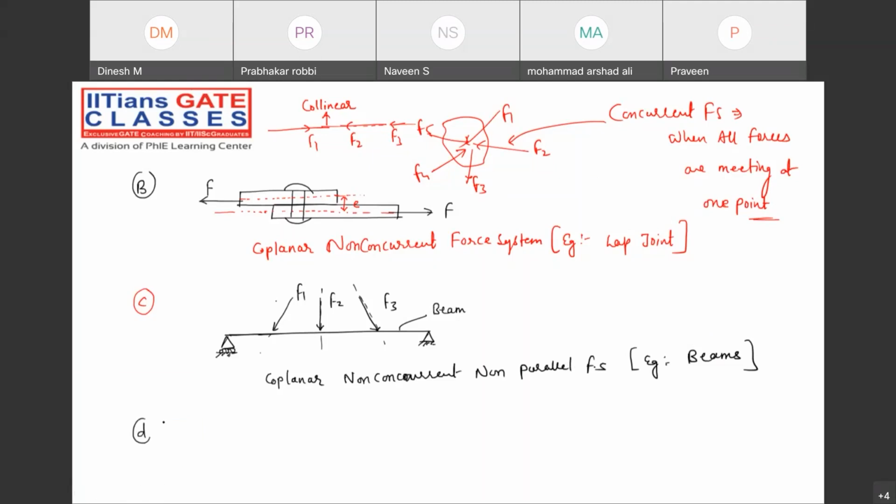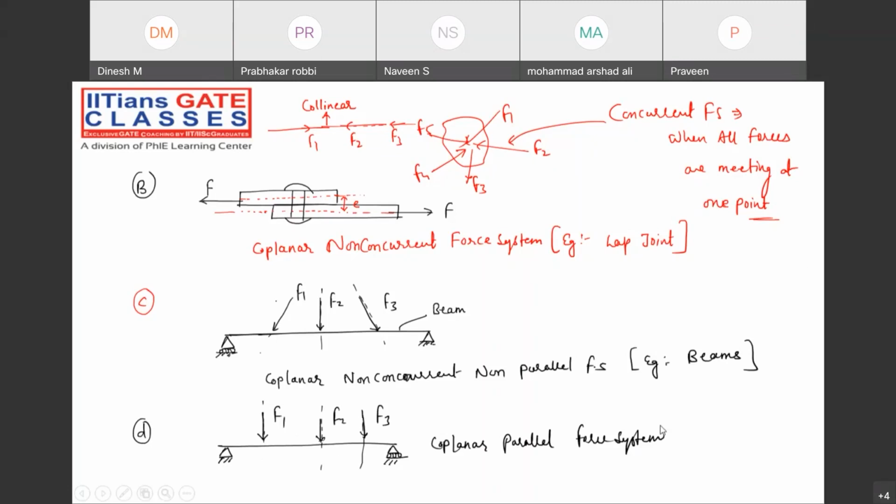Now, one more is there. Let's suppose there is a beam. We can take a simply supported beam, with a hinge support and a roller support. I will discuss these supports, do not worry. Now the forces are acting something like this: F1, F2 and F3. Now all the lines of action of the forces are what? Parallel to each other. Then what do we say? Coplanar parallel force system. Please note down.